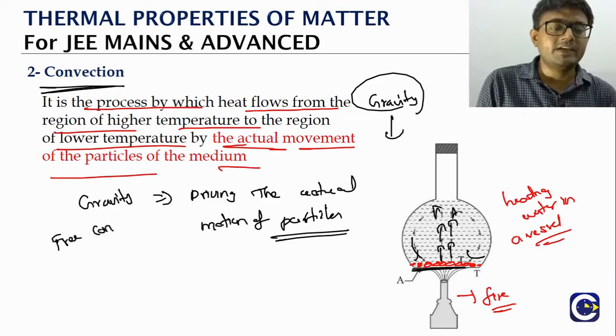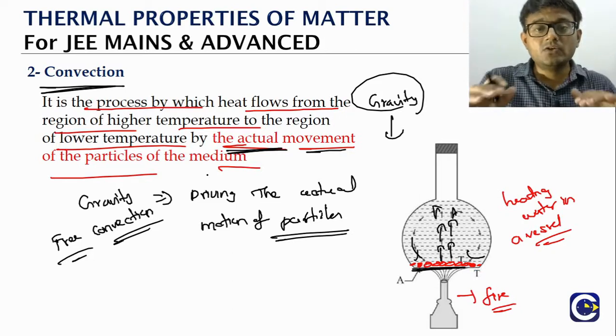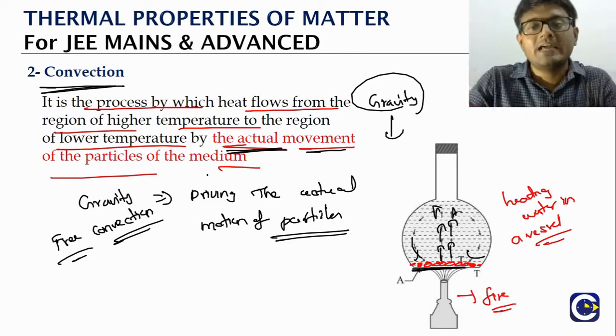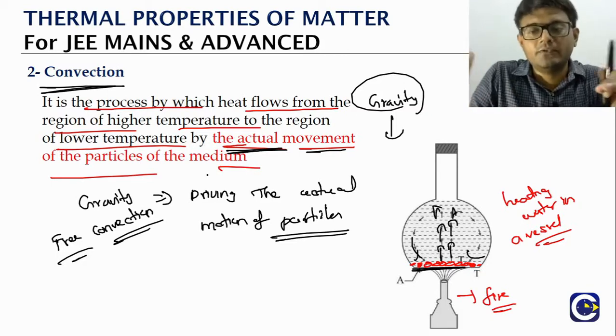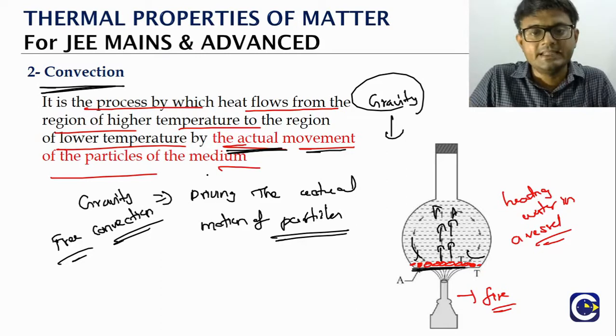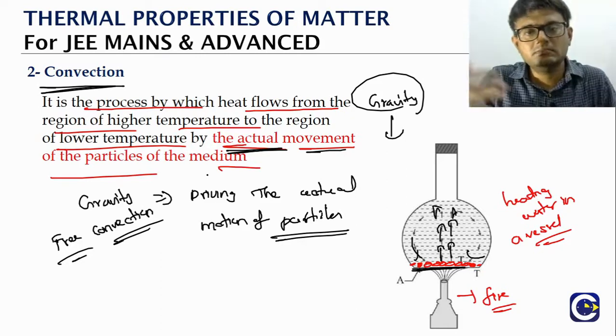In free convection, what drives this? Because we require actual movement of particles to carry the heat. The actual movement of particles is driven by what? Gravity. How? The layer of particles, in this case we are discussing the layer of water particles, get heated, which means their density will decrease. So they will rise. Another colder layer will come down. This will repeat.